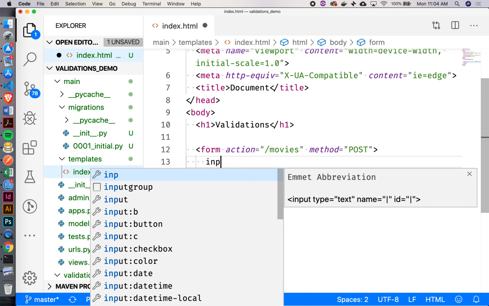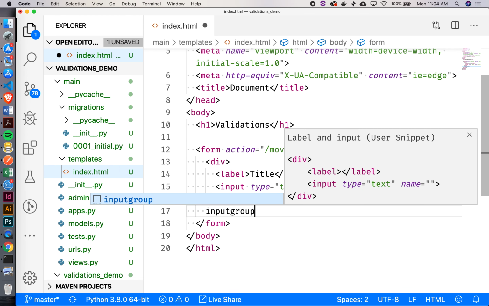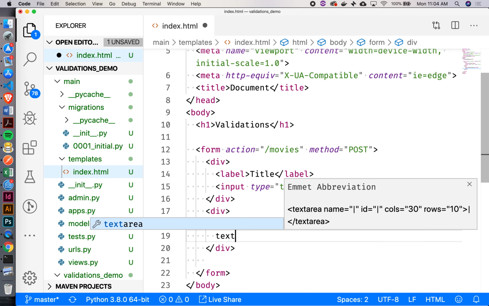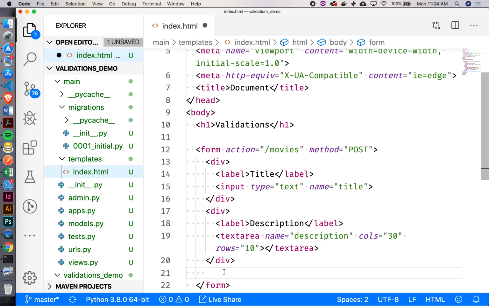All right, and then I'm going to create some inputs here. The first one's just going to be title. We'll call this title group. And then the next one's going to be our description. I'm going to change this one to a textarea. Okay, so this would be description. I don't need the ID here. Okay, very good. And then the other thing that we wanted was the year, right?